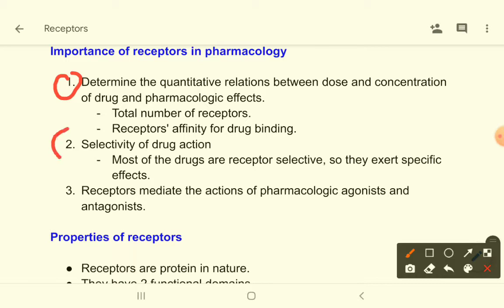Okay, then see selectivity of drug action. Of course, the drugs which act through specific receptors are very selective, and the drugs which do not act through a specific receptor, their actions will be diffuse, their actions will be diverse, and they will produce more adverse effects. Then receptors mediate the actions of pharmacologic agonists and antagonists. Now what are agonists and what are antagonists? We will see these things within a few minutes.